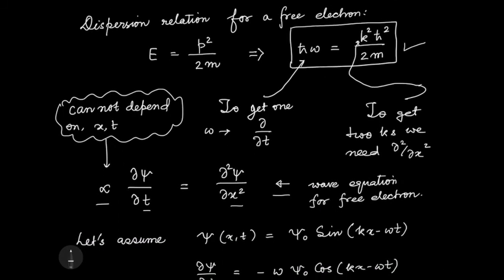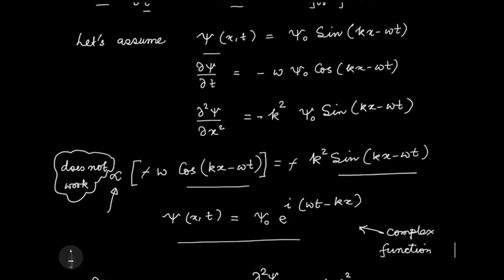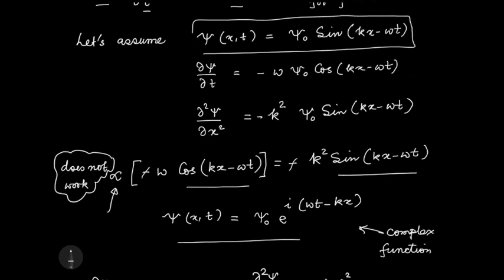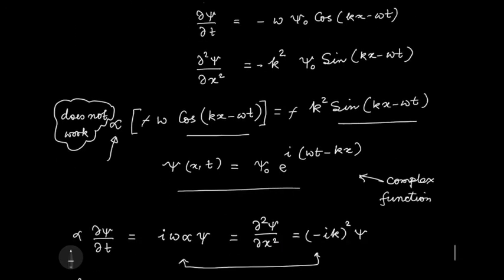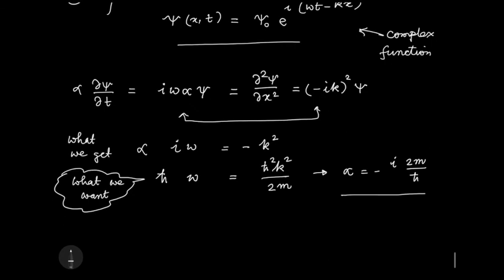We learned that this equation does work. We also learned that psi, which is a real function, will not work. It's not only this sine real function, any other real function will not work. We saw that a complex function will work, but a real function will not, because the coefficient of my equation has i in it.